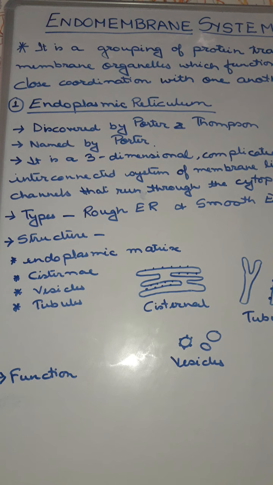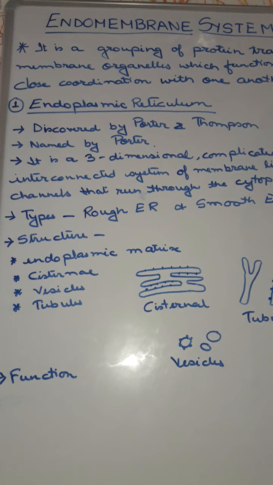Okay, so this is an important thing, because we know that ribosomes are mainly the protein factories of the cell. So when they are present in the endoplasmic reticulum, that means they will help in protein synthesis. Okay, so these are the main important functions of the endoplasmic reticulum. So go and study them properly.